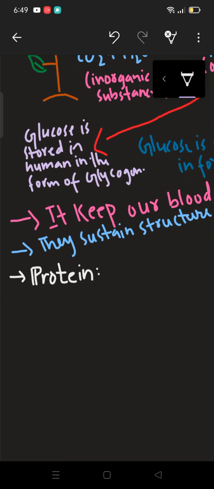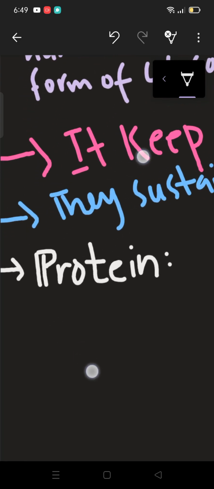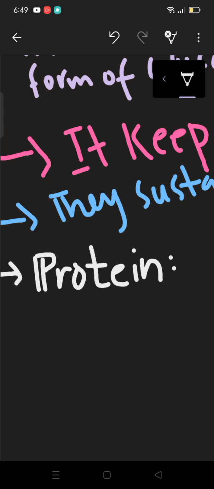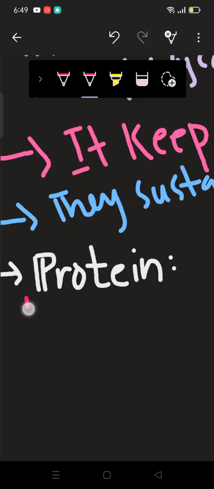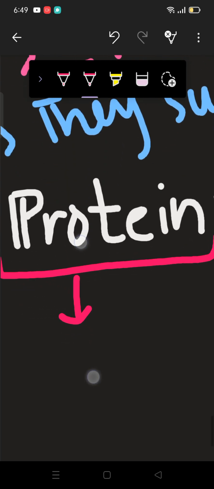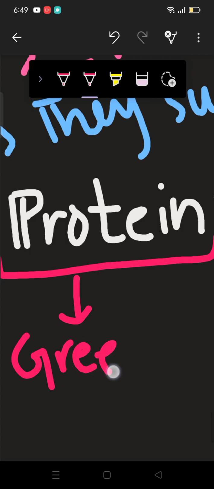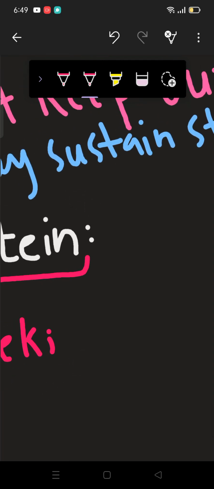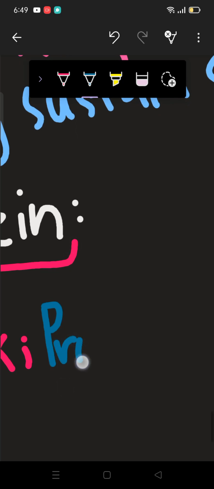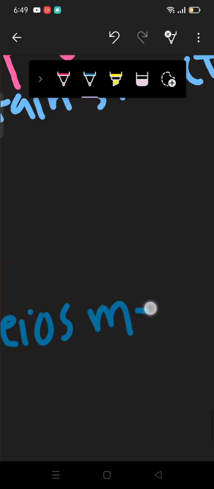Alright, so what is protein? Well, before going towards the protein, we should know the term protein. What is meant by this term protein? This word protein is taken from the Greek word proteus, which means first.